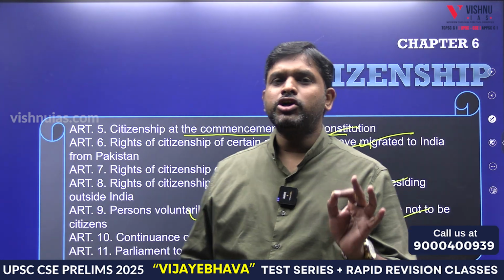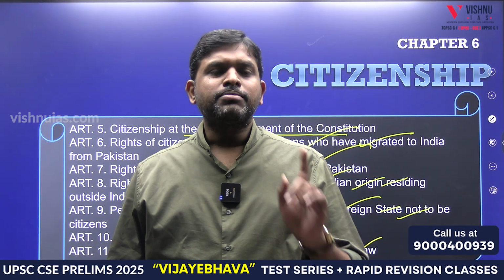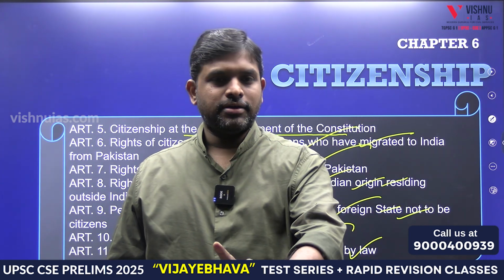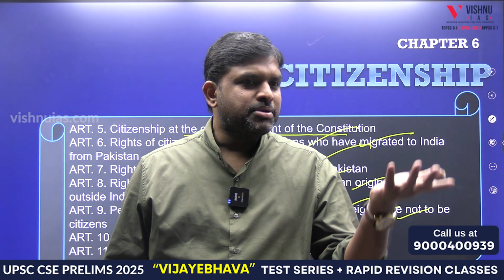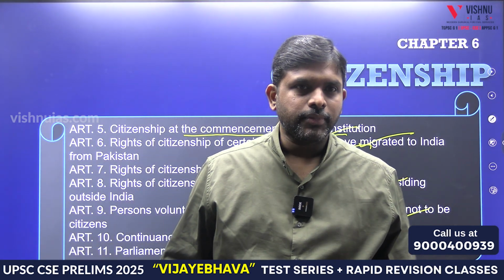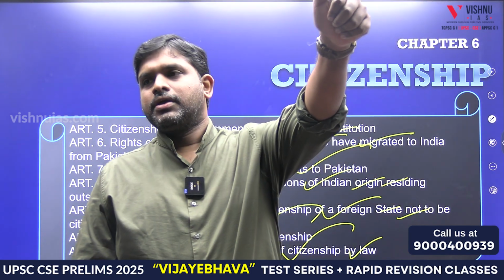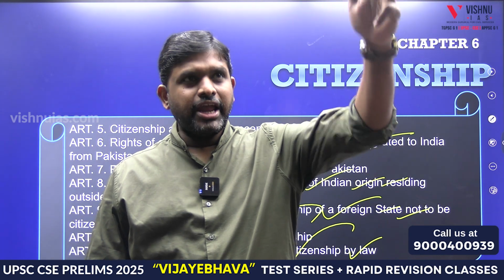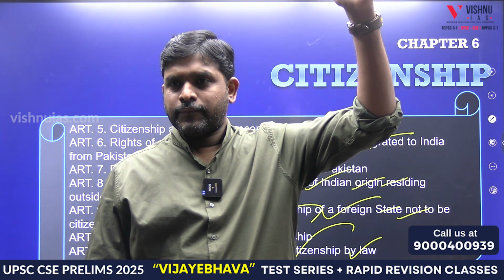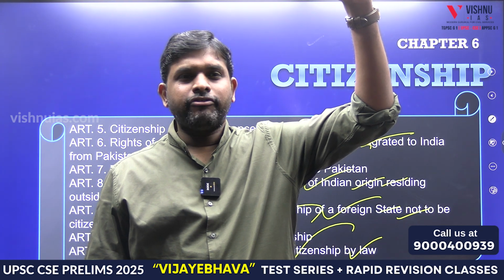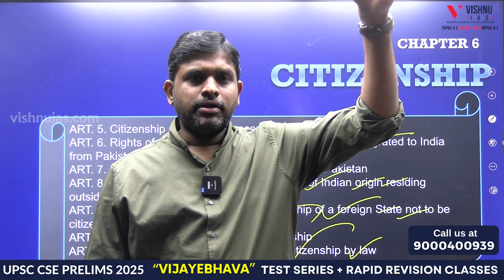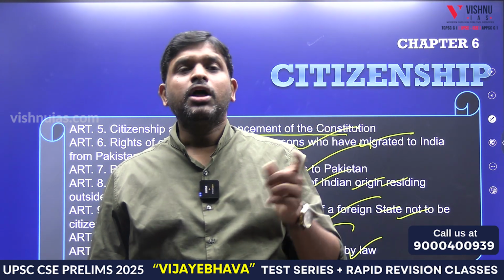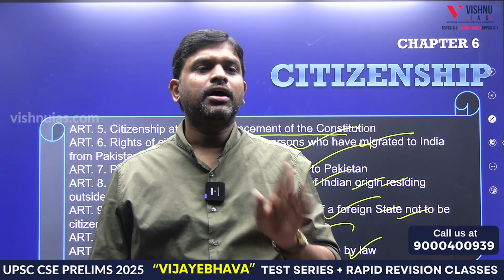Last, Article 11: Parliament to regulate the rights of citizenship by law. Who has the power to regulate the citizenship laws? Parliament or state legislature? Only Parliament. Why? Because citizenship comes under the Union List. So 5: commencement. 6: from Pakistan. 7: to Pakistan. 8: outside. 9: acquiring the citizenship of a foreign country. 10: continuation of citizenship, meaning what should I do for my citizenship to continue. 11: Parliament has the exclusive power to regulate citizenship.